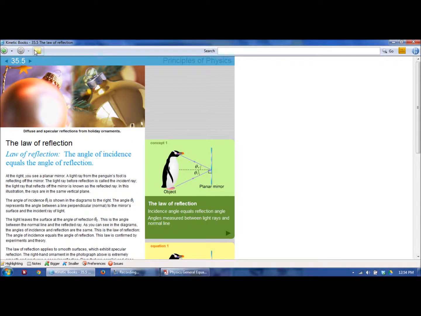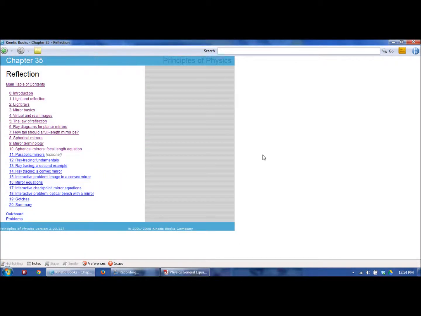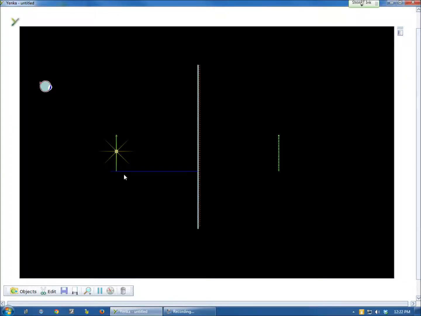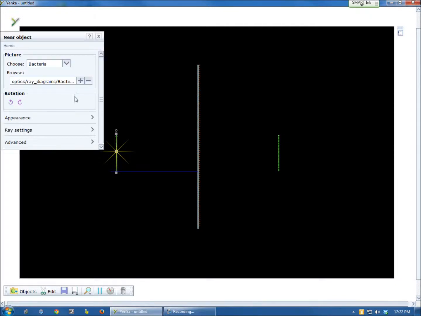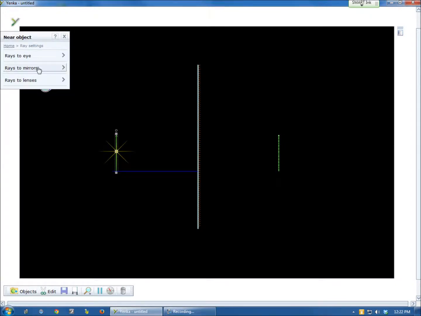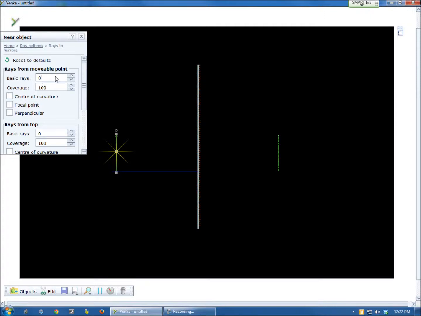The next topic I'd like to discuss is ray diagrams with planar mirrors. So here is a short demonstration that I built about ray diagrams. What happens when we have an object is, in case you don't remember, an object has lots of rays.